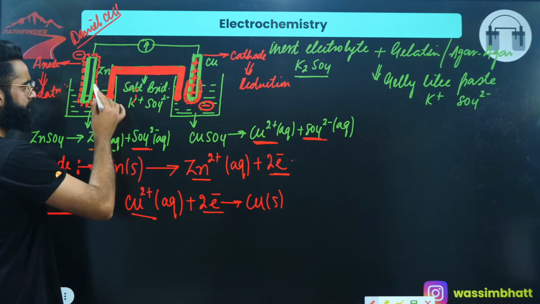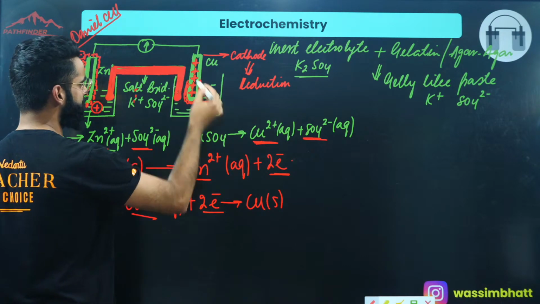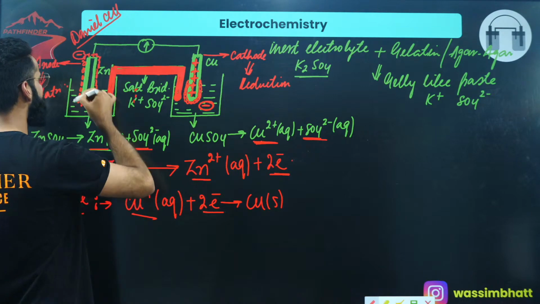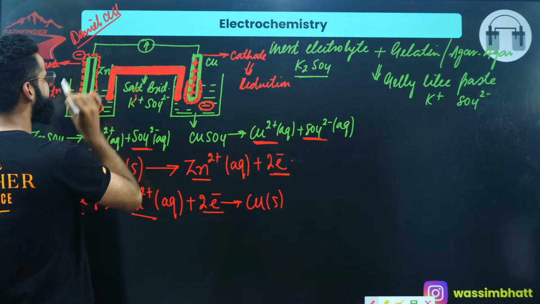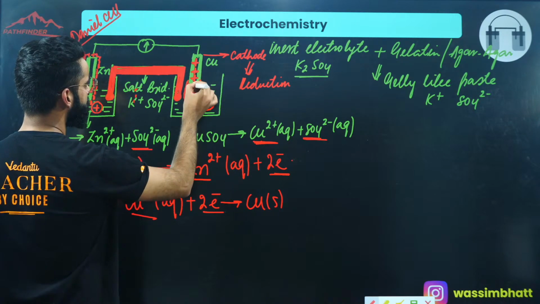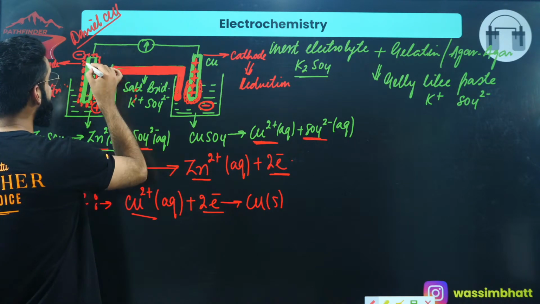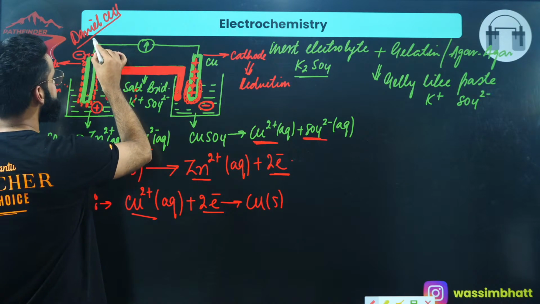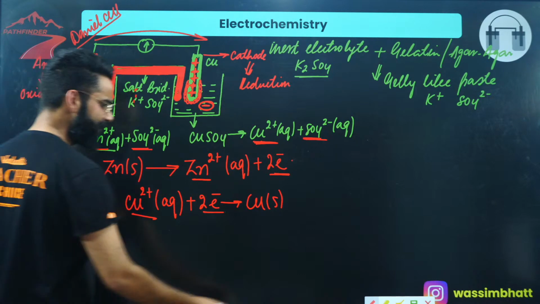Now guys, have a look. When continuously these zinc atoms undergo oxidation and Cu²⁺ ions undergo reduction, the electron accumulation on this rod will continuously take place. A stage will reach when this positively charged rod is going to attract the electrons from the anode towards itself.